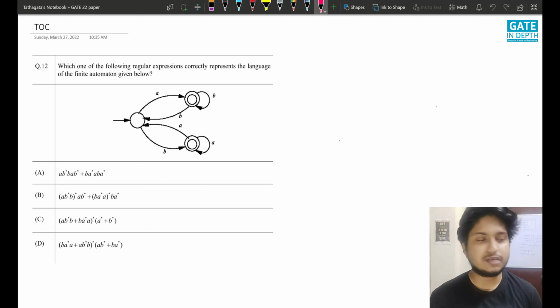And today, in this first session, we're going to see the Theory of Computation questions of GATE 2022 paper.